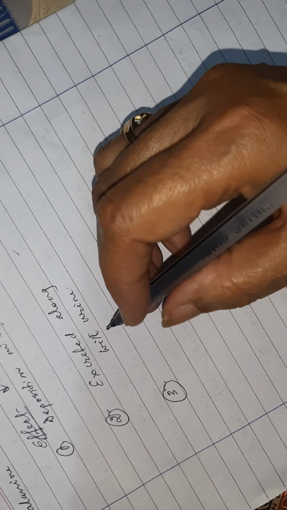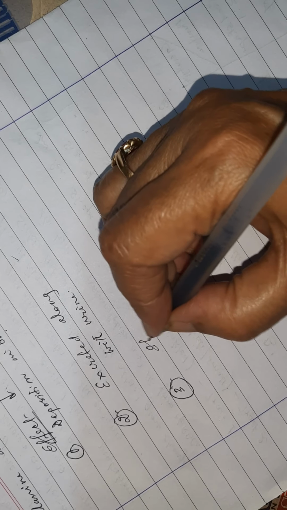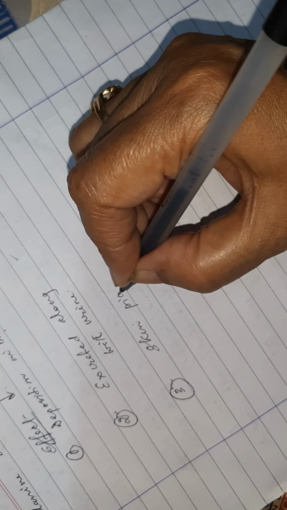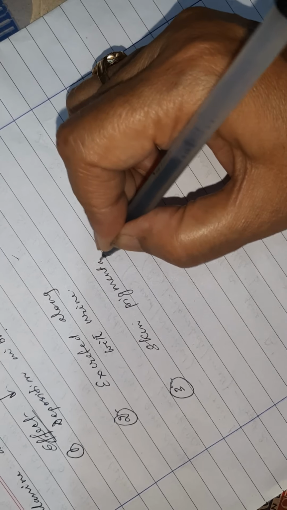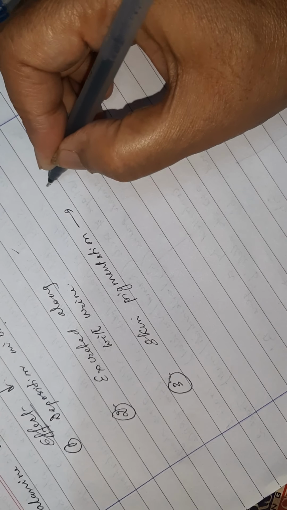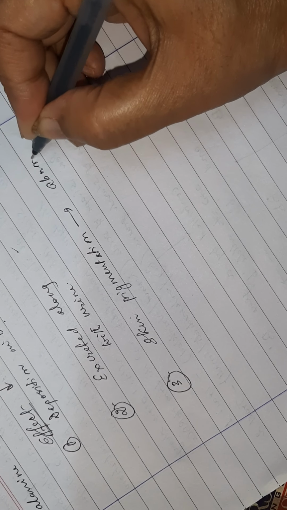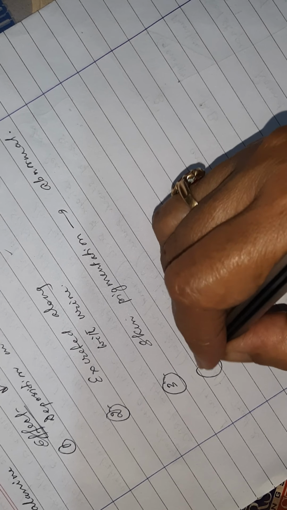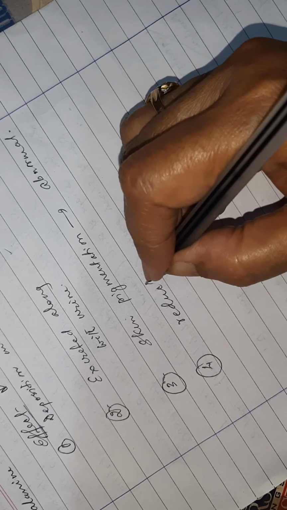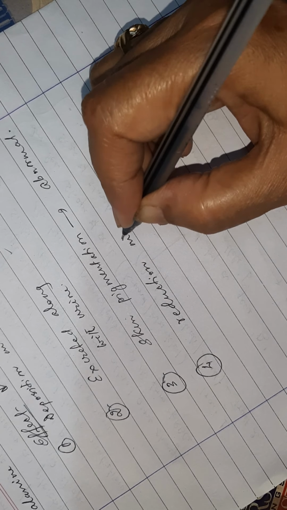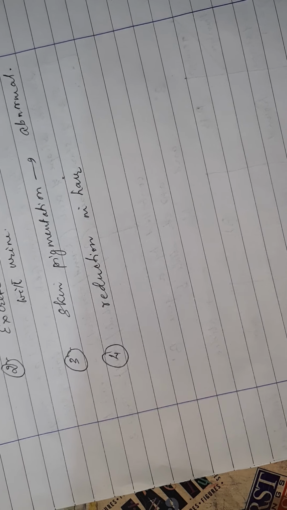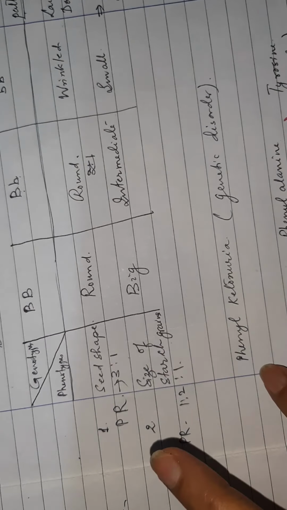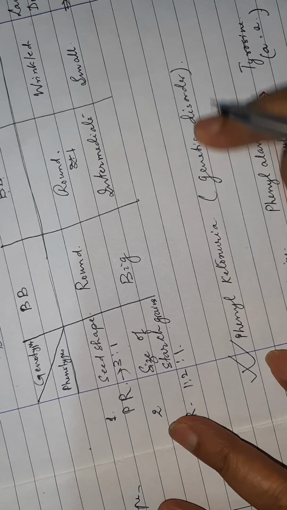Then third, what happens? Skin pigmentation becomes abnormal, right? Skin pigmentation increases, abnormal, right? Fine. And reduction in hair. So don't think that if your hair is falling you have phenylketonuria, okay. You don't think like that. So this is the second example, phenylketonuria.